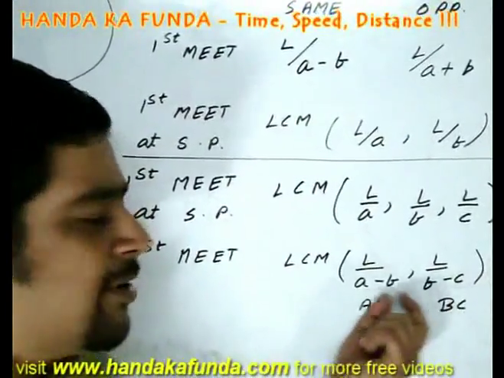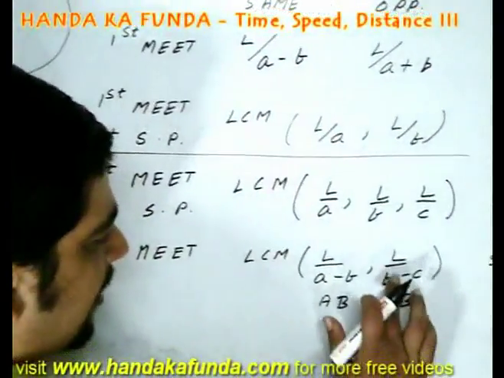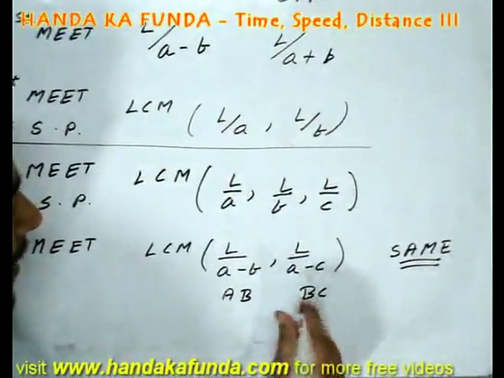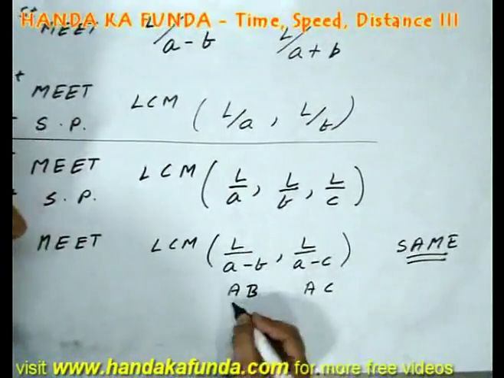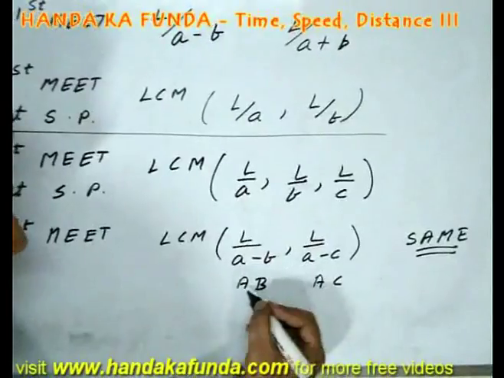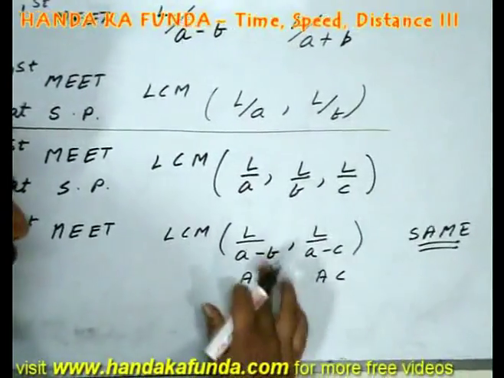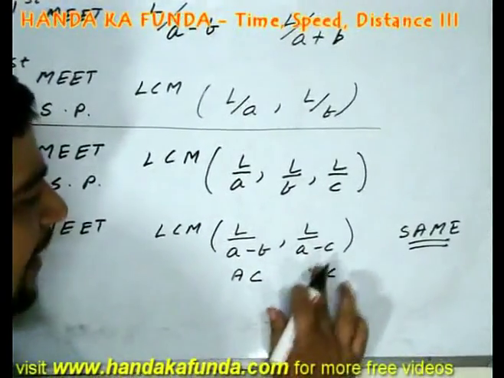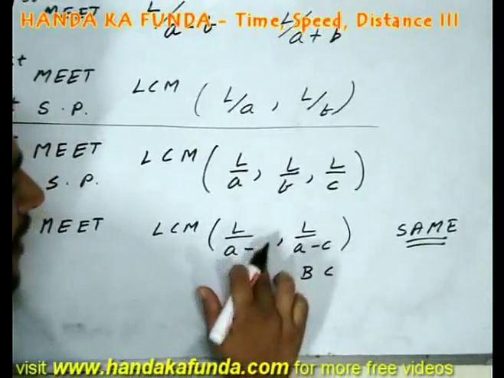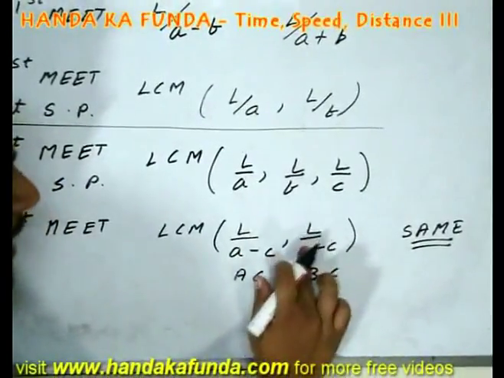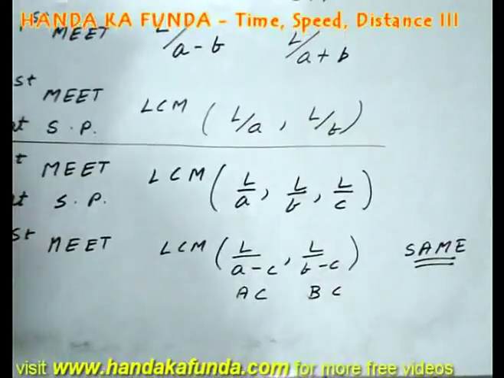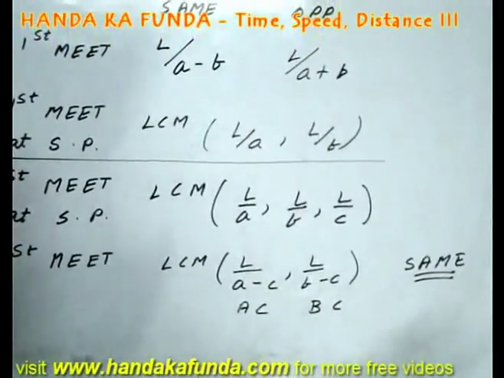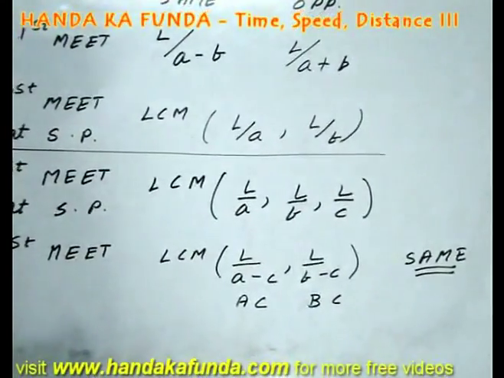It is not necessary that you take these two. You can very well do A minus B and A minus C also. Then AB and AC are your two pairs, and A is common to both of them. You could also do AC and BC. Then C will be the person who is common. AC will be L by A minus C and BC will be L by B minus C. You can take any two pairs that you like as per your convenience.